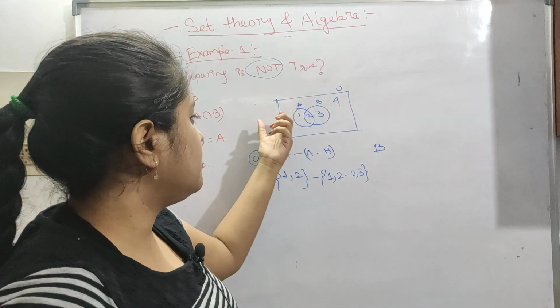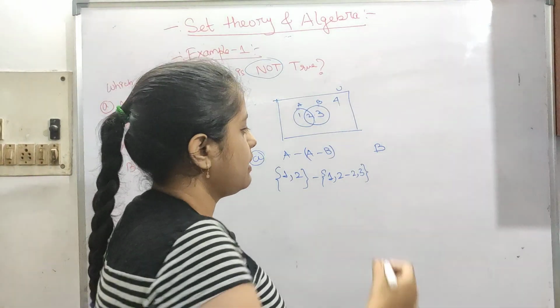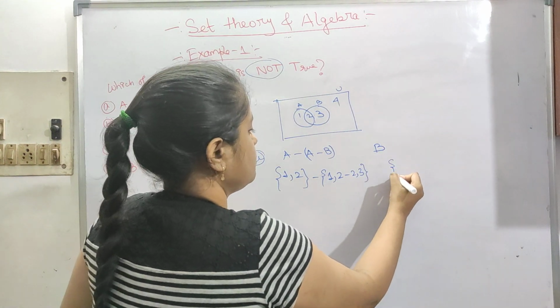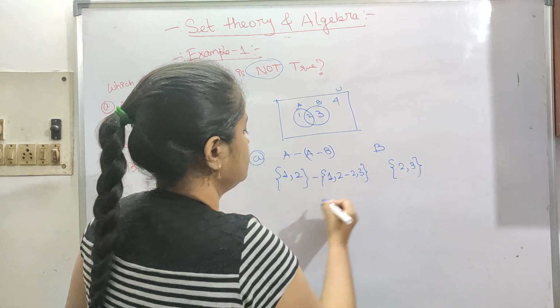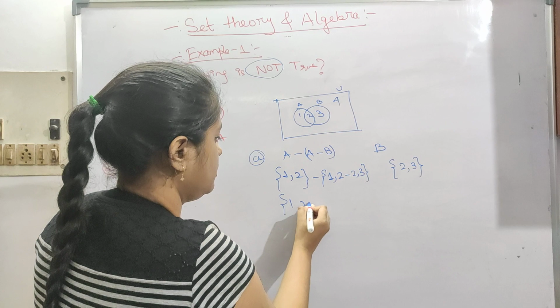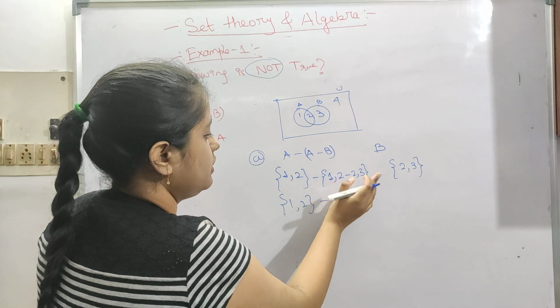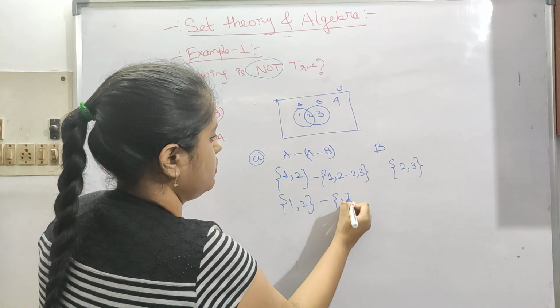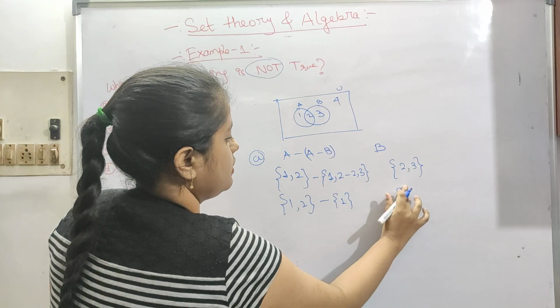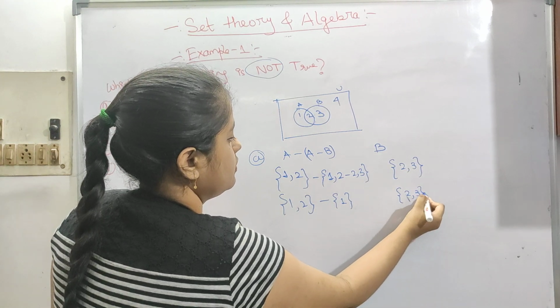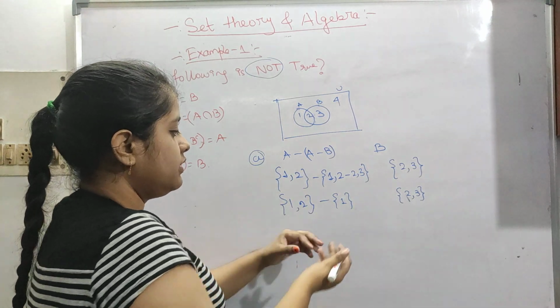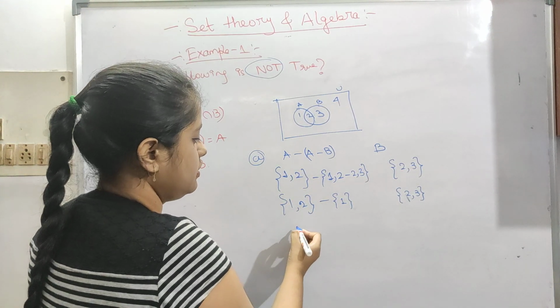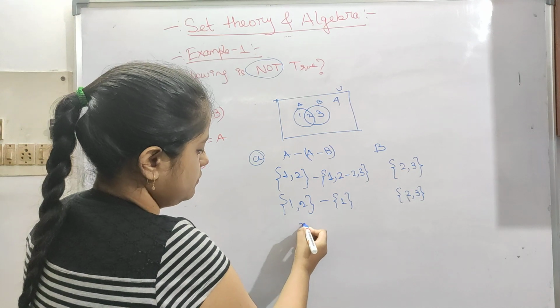You can just write it down as 1, but since we are practicing first, let's do it this way. So {1, 2} minus {2, 3}, means the 2 is removed, leaving 1.